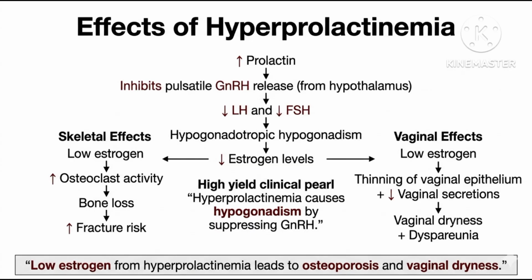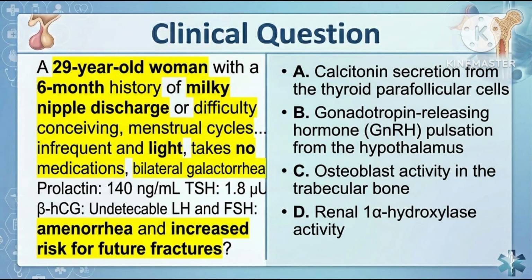Prolactin inhibits the release of gonadotropin releasing hormone from the hypothalamus, resulting in decreased secretion of FSH and LH from anterior pituitary cells. Low FSH and LH results in low estrogen level. Low estrogen level stimulates the osteoclast cells, which are bone dissolving cells, resulting in loss of bone and increased risk of fracture.